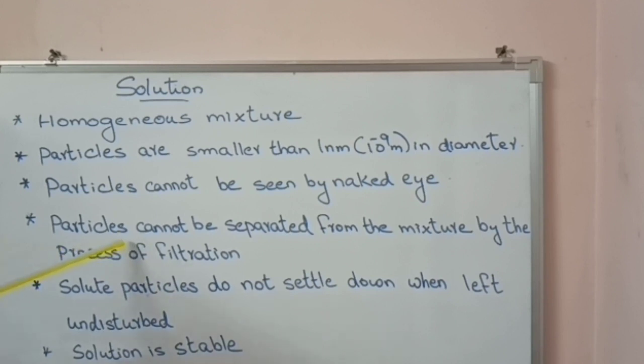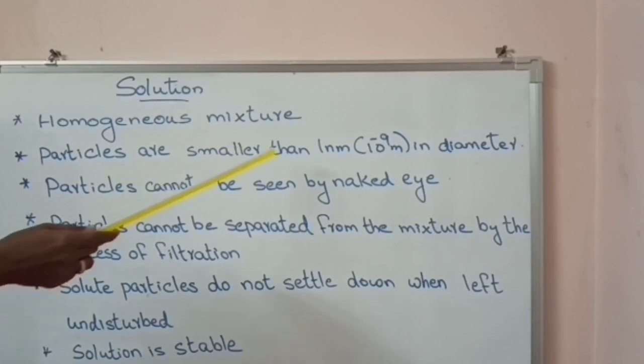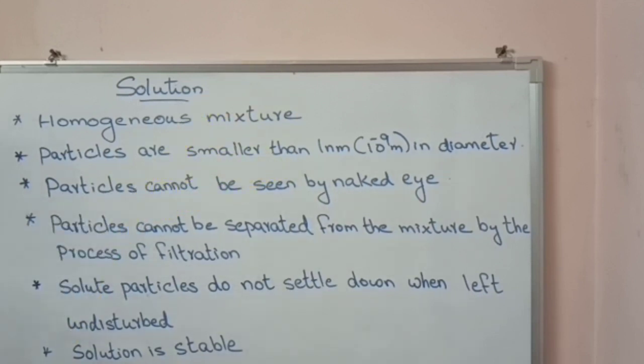Another property is we cannot separate the particles of solution by the process of filtration. For example, solution of KMnO4 or solution of sugar. There we cannot separate that potassium permanganate particles or sugar particles from water by the process of filtration. Why? Because the particle size is too small. So they can flow through that filter paper.